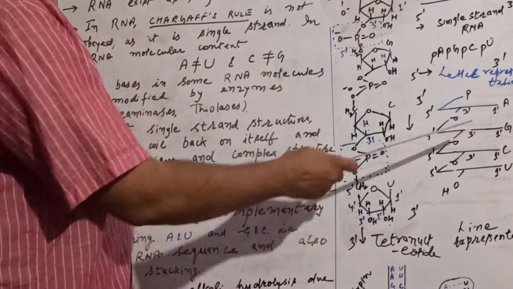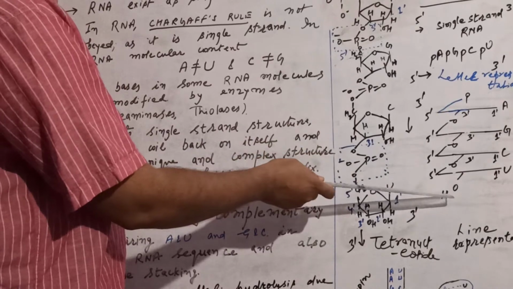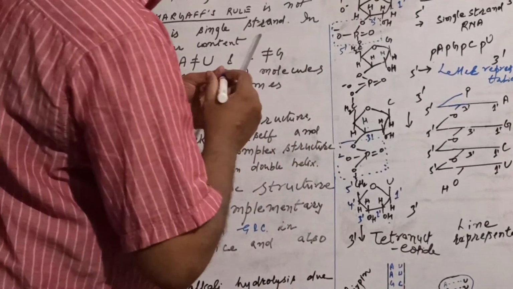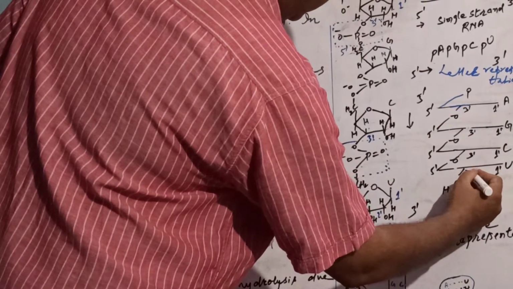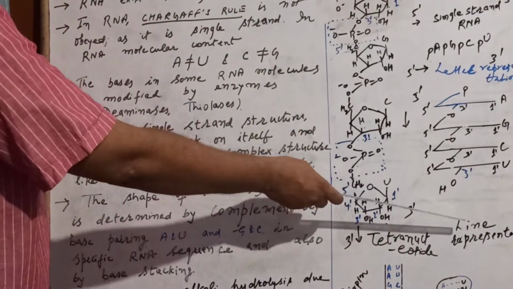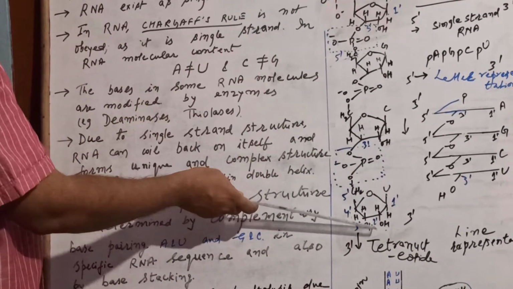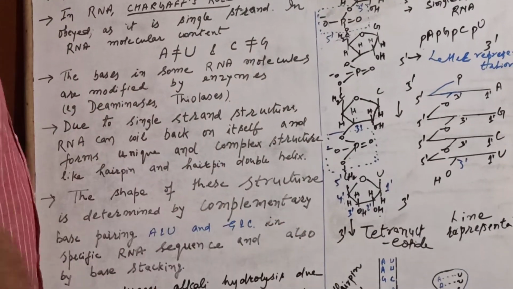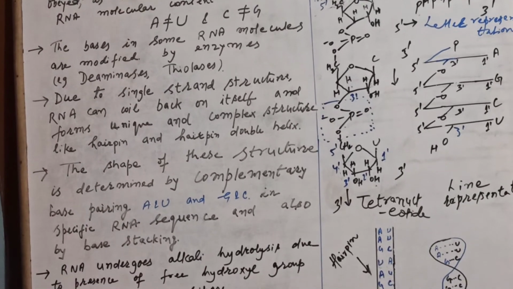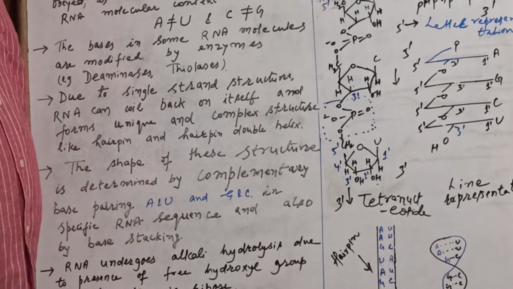These are joined together by 3', 5' phosphate linkage, and this 3' position is free. So this is the line representation of the tetranucleotide, and these two are the special and unique structures of RNA, which are formed due to its folding back.